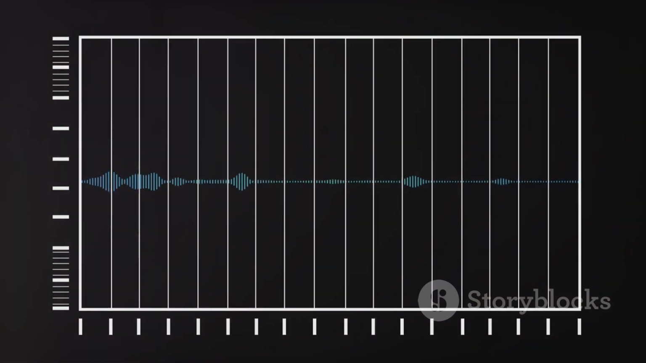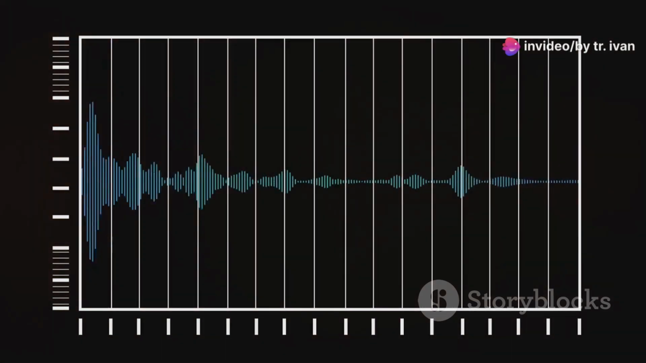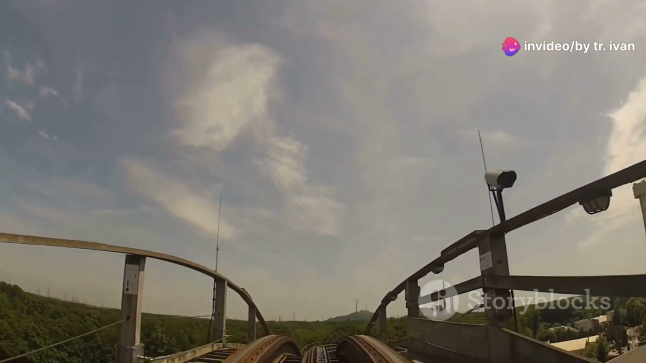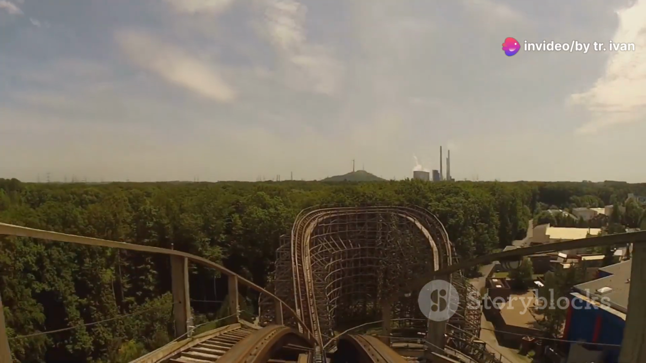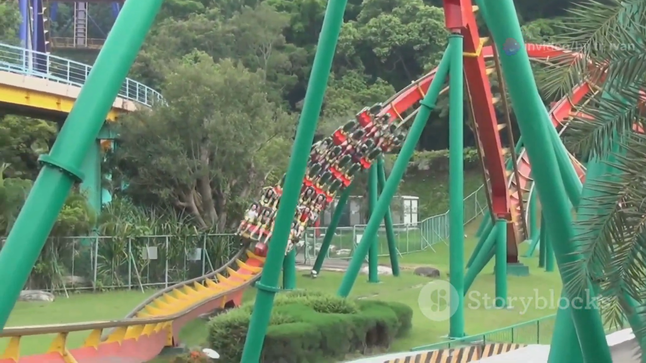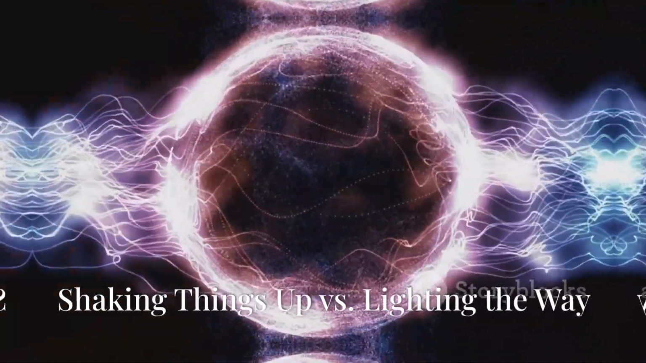Phase refers to the position of a point on a wave cycle at a specific time. It's like taking a snapshot of our roller coaster rider at a particular moment in time. Their position on the track represents the phase of the wave.